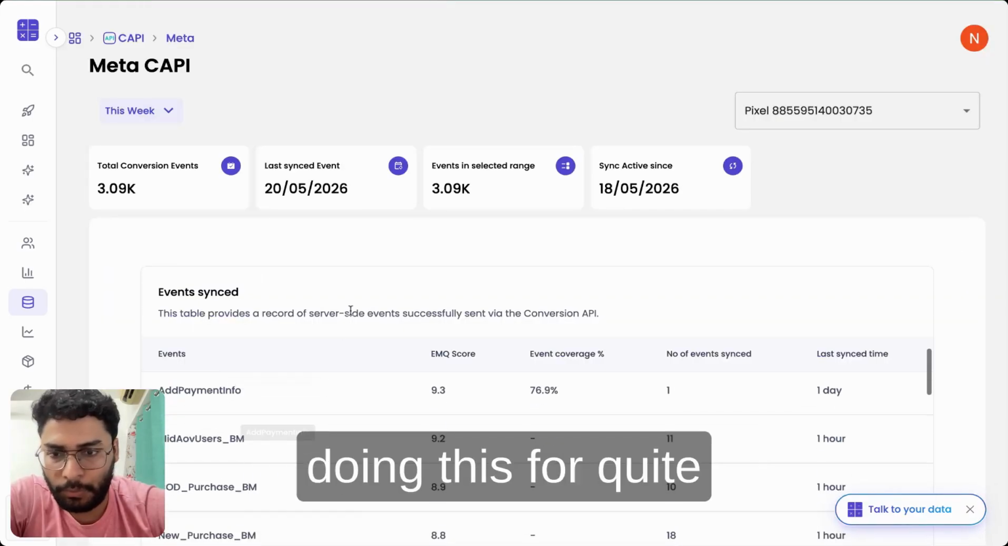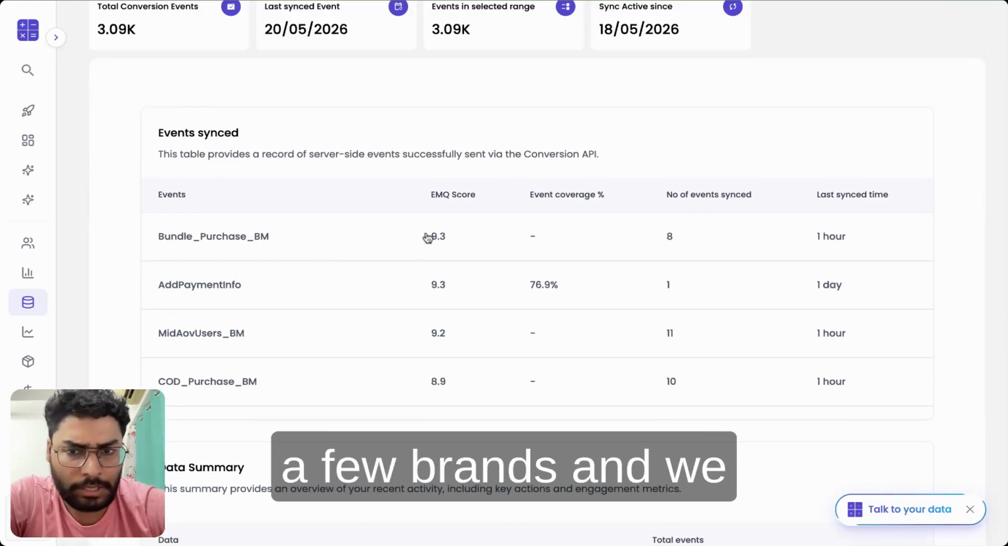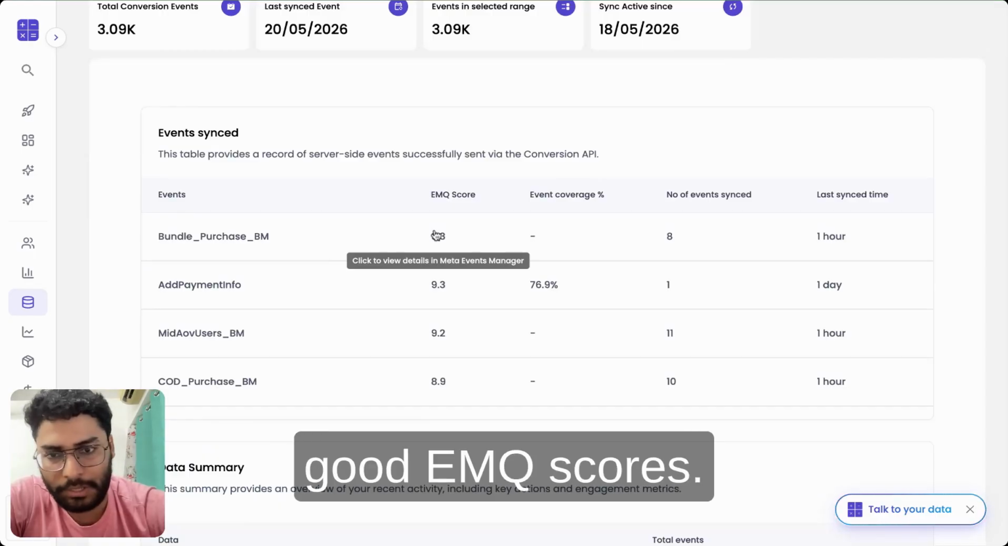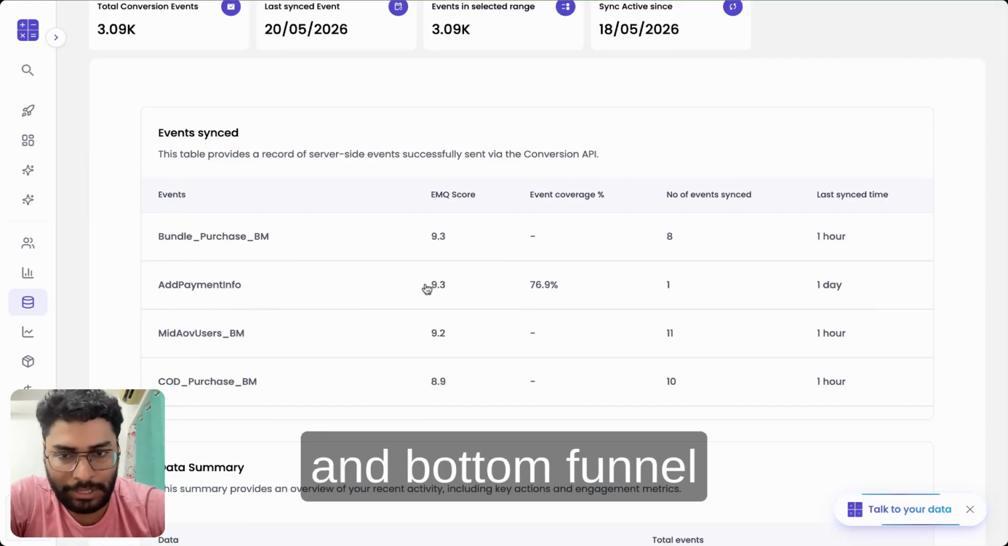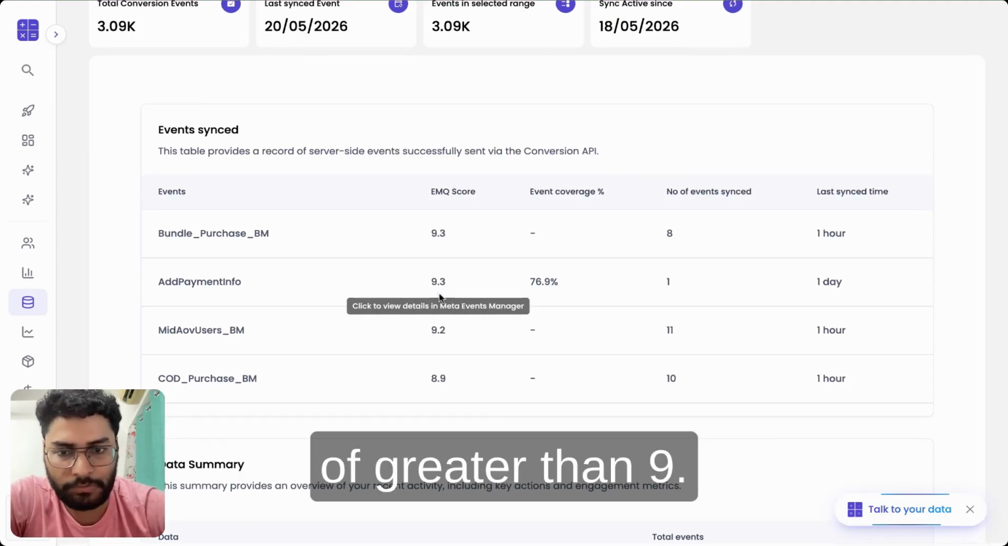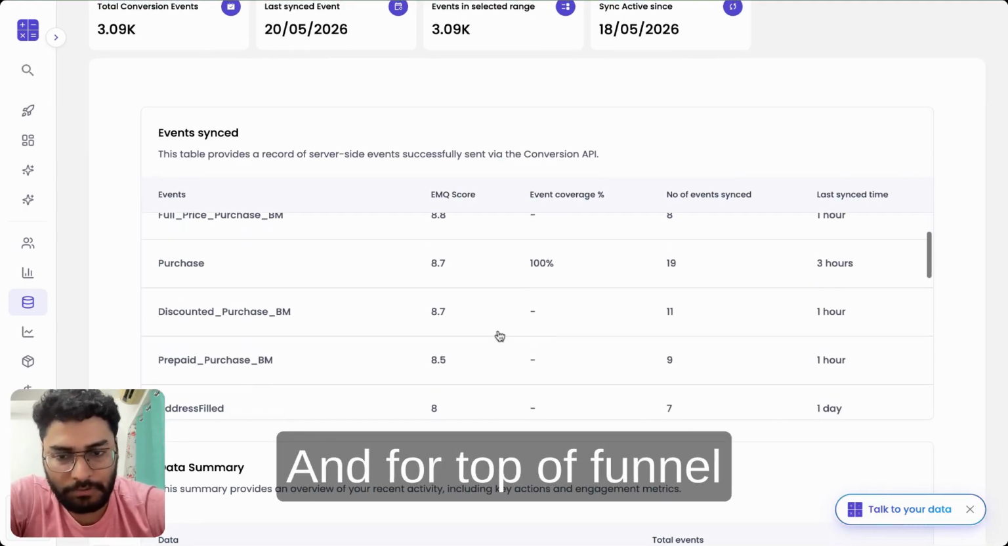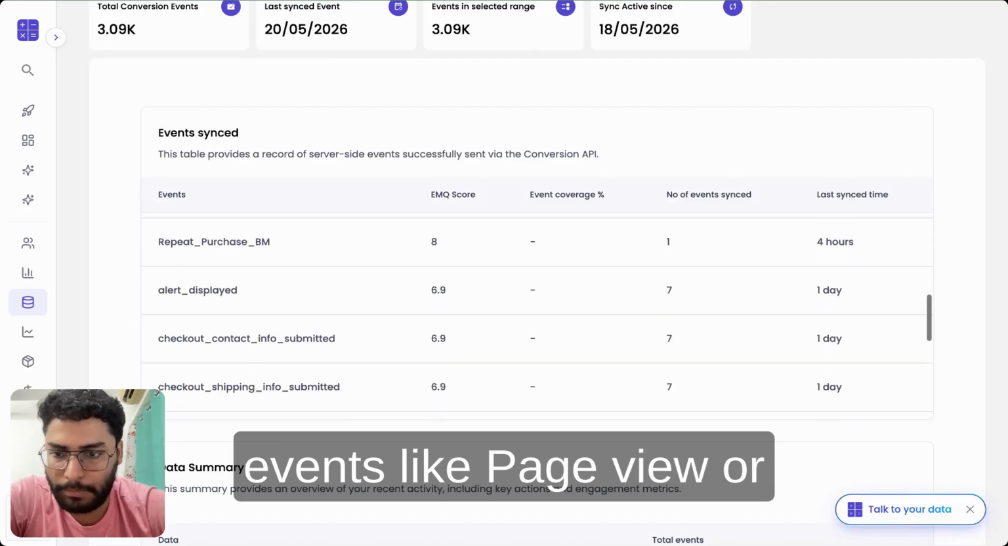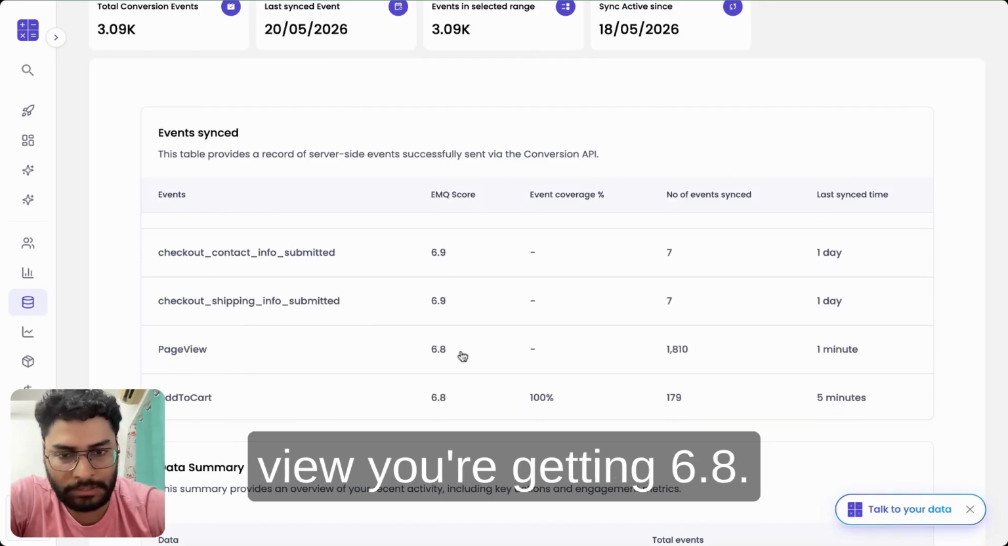So you can see we are doing this for quite a few brands, and we always get pretty good EMQ scores. So for all the purchase and bottom of funnel events, we get an EMQ of greater than 9. And for top of funnel events like page view, you're getting 6.8.